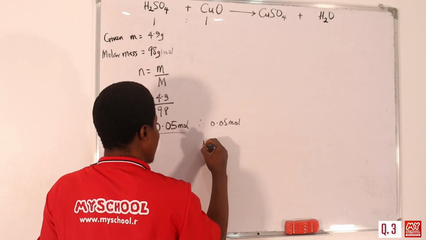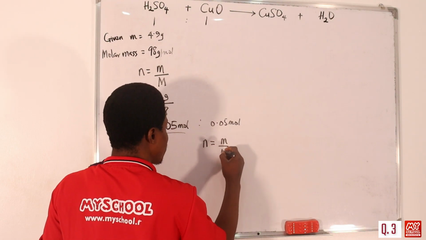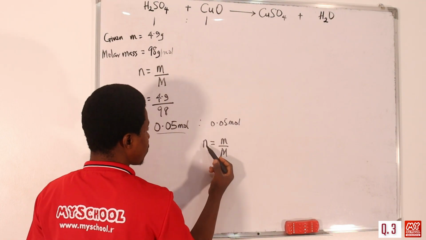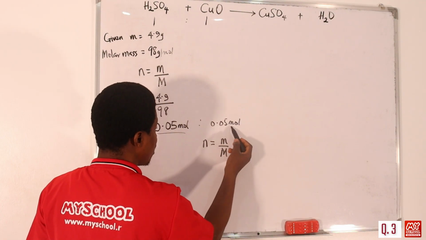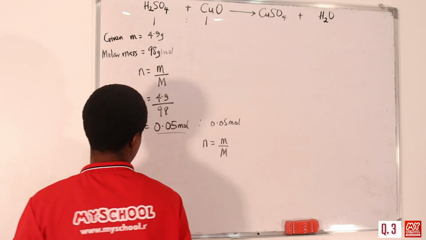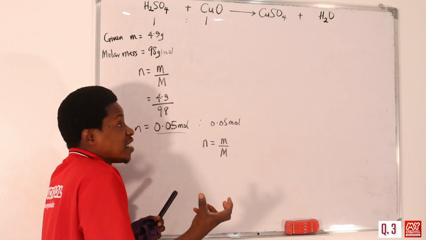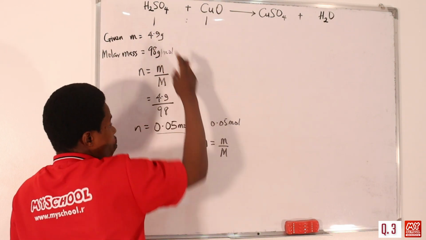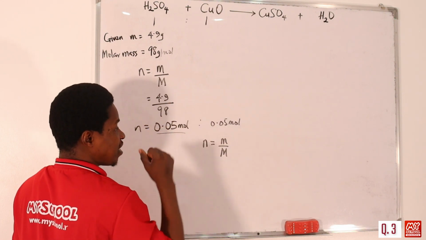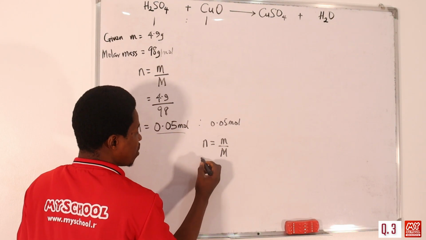But don't forget that number of moles is equal to mass over molar mass, just like we have it here in solids. Now we have to find the amount. This is in moles, but if you look at the units in which the values were given, they were all given in gram. So even though we want to find the amount, we want to find the quantity of this that will react with this. The mass is what we are finding, because gram is the unit.